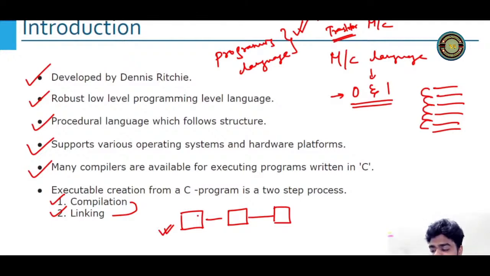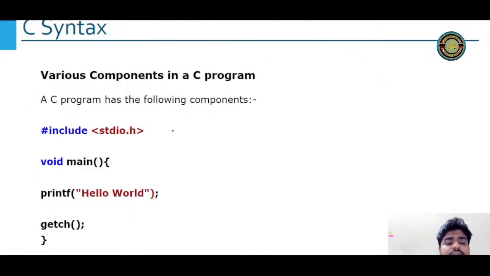Okay, I am getting some answers. I will read that, don't worry. Let's move ahead. C syntax. Okay, I can see Jordan has replied compiler line by line and interpreter as a whole. Great. But again, there can be a more descriptive answer. Okay, everybody is writing the same thing. Okay, great. That is the main difference only. Very good. Okay, various components in a C program.